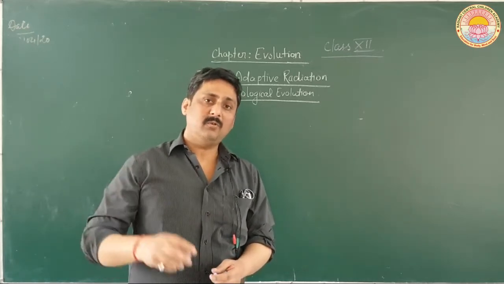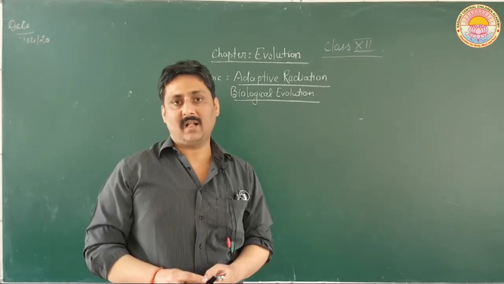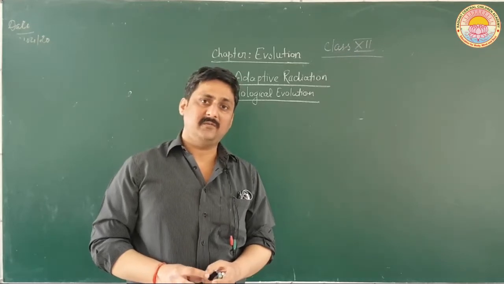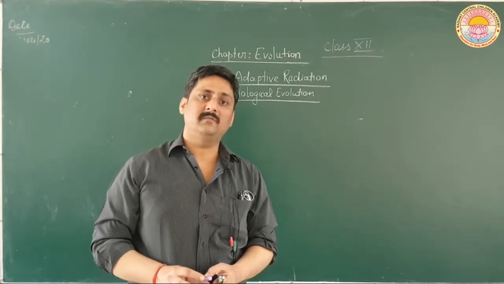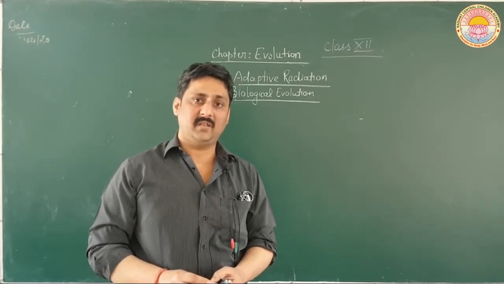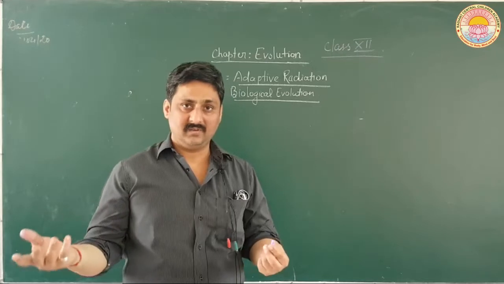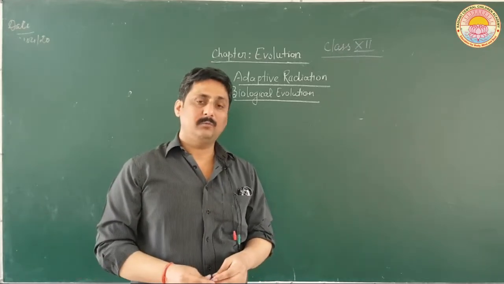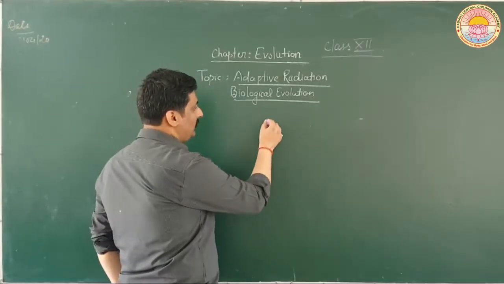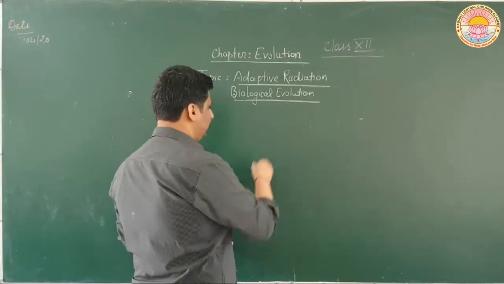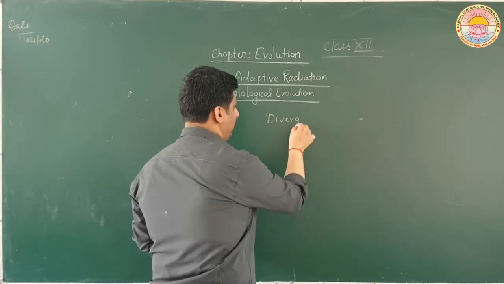So one particular ancestral species, that is the seed eating bird, is giving rise to different kinds of birds having different kinds of beaks. For example, those birds which can eat insects, or those birds which depend upon other food, including leaves or roots. So this is called adaptive radiation. This is actually a kind of divergent evolution.